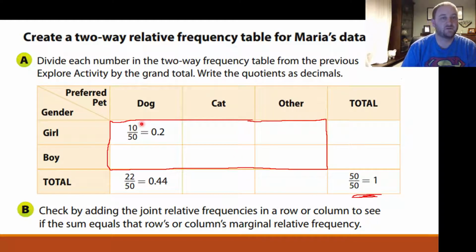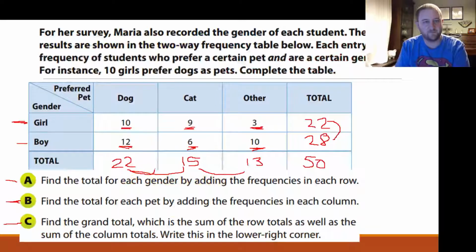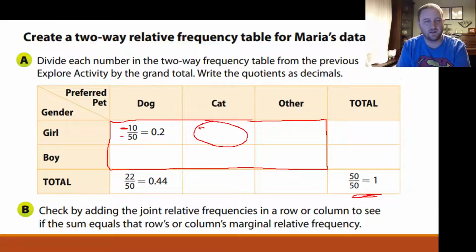So we're going to find the joint relative frequency for these 6 boxes right here. We're going to go back to the relative frequency table that we just did. We're taking the number right here divided by the grand total. Let's go back one second. They already did this first one. There were 10 girls that preferred dogs. Take 10 divided by the grand total of 50 to get 0.2. Now let's see how many girls preferred cats. That's 9. So we take 9 divided by the grand total of 50 to find the relative frequency. So 9 divided by 50, that's 0.18.